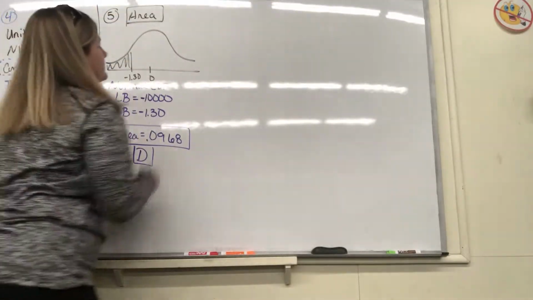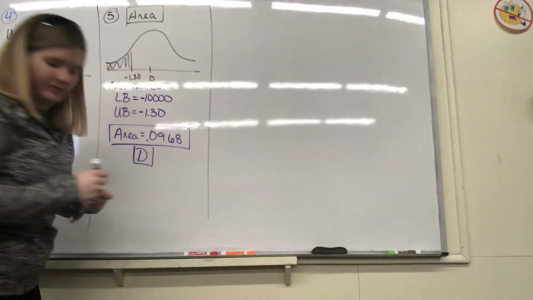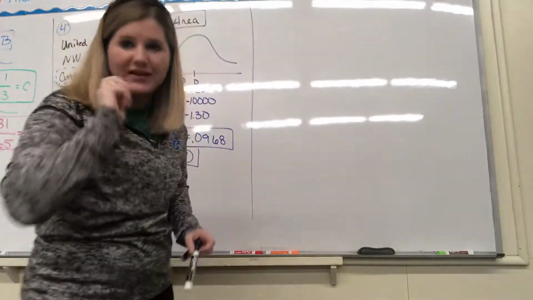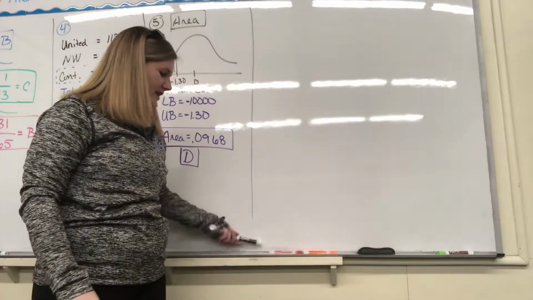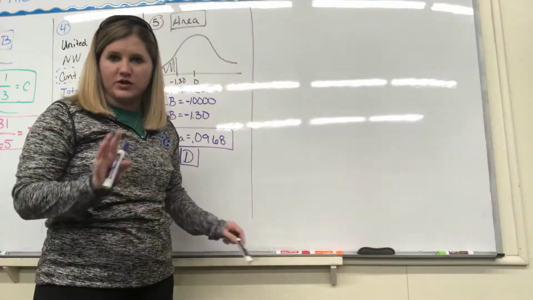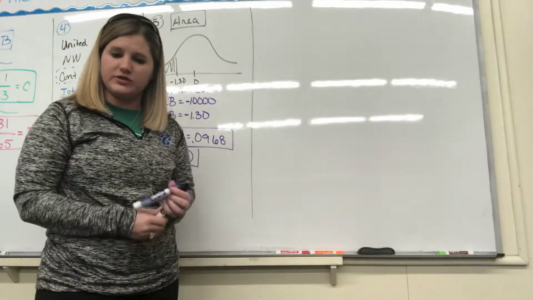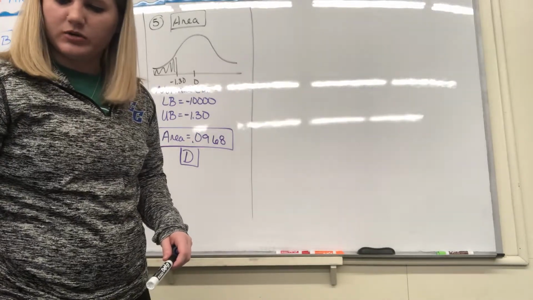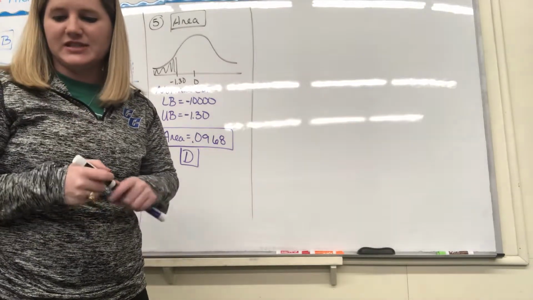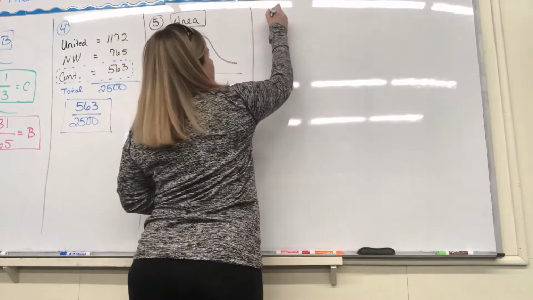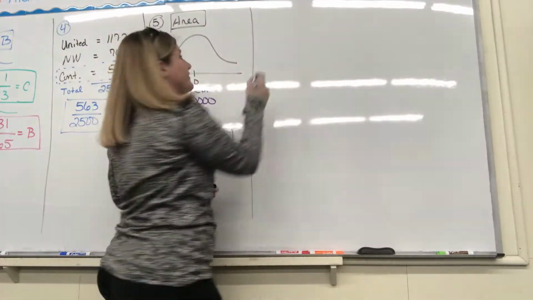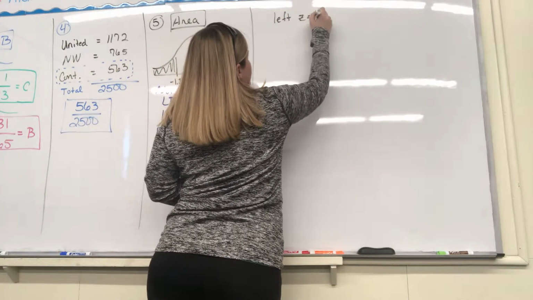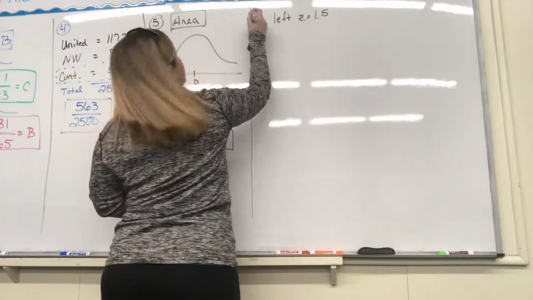Okay, number 6, very similar, except on this one, it doesn't give us a picture drawn for us. So that's one thing that I always suggest anytime it's asking you to find the area, always draw a picture, a rough sketch to show what you are looking for. So find the area under the standard normal curve to the left of z equals positive 1.5. This is number 6.